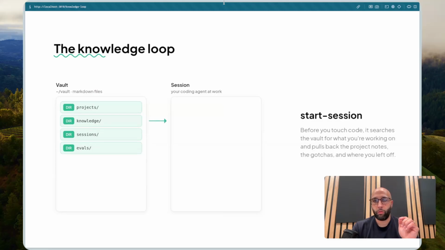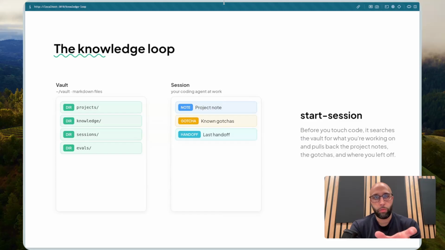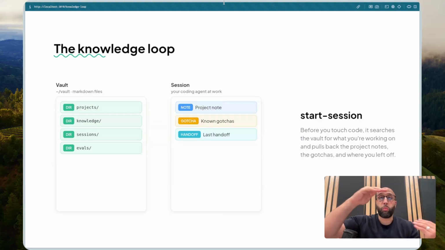The next one is called start session. Whenever you run /start session, it will take your first prompt that you have given Claude or ChatGPT, and it'll say, okay, I'm going to query the vault for related things about that prompt. That can be projects, learnings, or a mixture of things. And it'll add that to the beginning of your context: the notes, the gotchas from the last session or previous sessions, maybe a handoff document, etc. So it'll bring that automatically.